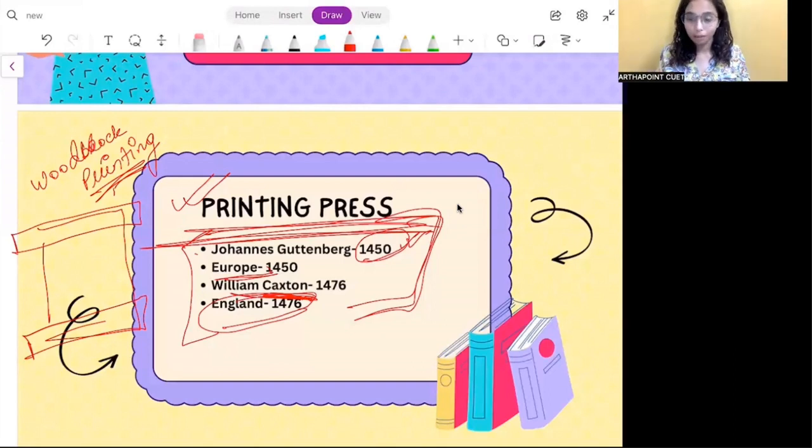Now Johannes Gutenberg, he was the one who started a different type of printing. In 1450, he used the principle of assembling these tiny movable objects in order to start printing. So most of you must have seen a typewriter, right? When we talk of a typewriter, there are very tiny alphabets that are movable and separate from each other. So the basic principle was the same, right? And this was further taken by William Caxton, and he brought printing to England in 1476.